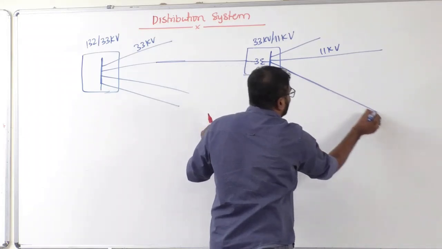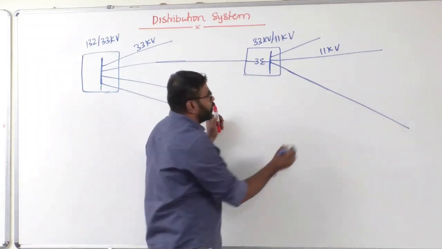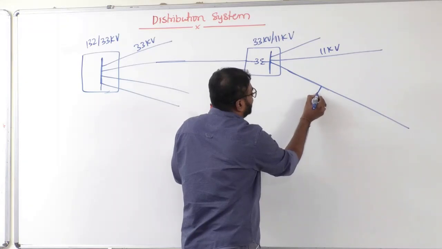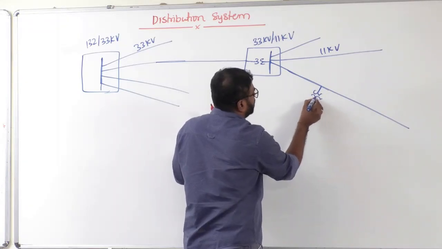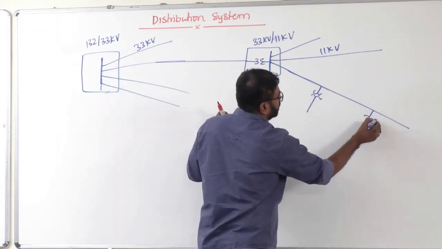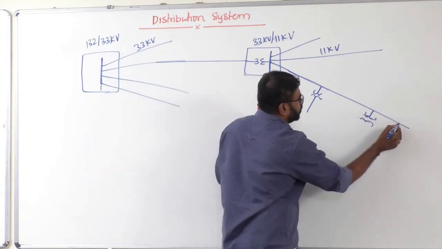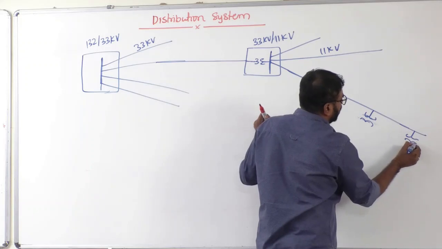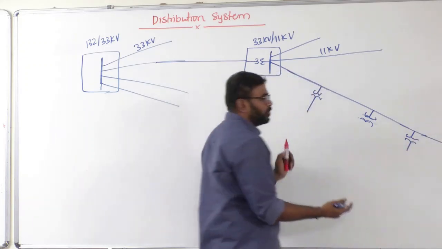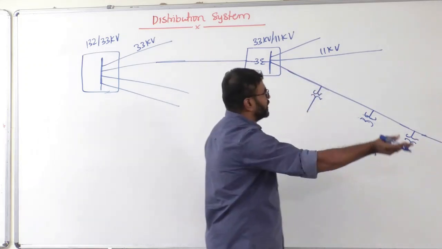Now if you see one particular 11 kV line, so many DTRs are connected to it. DTR means distribution transformer. It is not just one or two or three; that depends on the requirement.